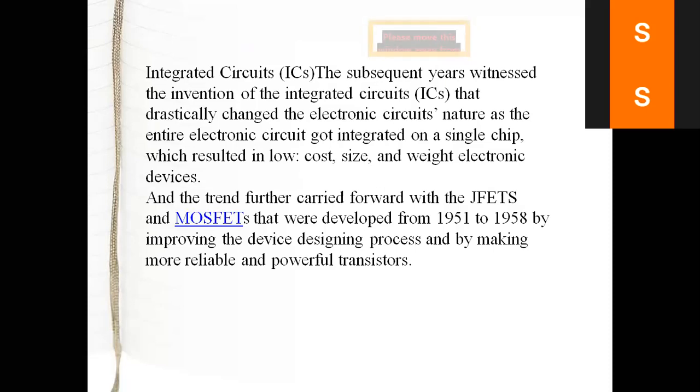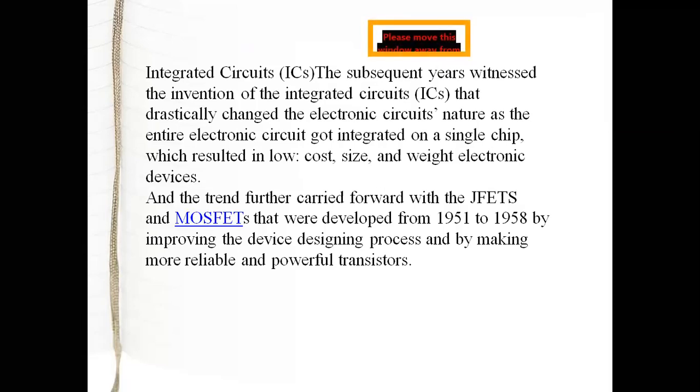This IC is in the form of a chip. This invention drastically changed the nature of electronic circuits. When we consider different diodes, to build a big circuit we have to use a number of diodes or a number of pentodes.